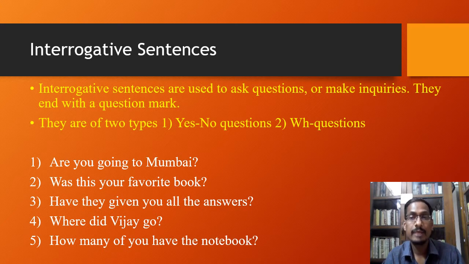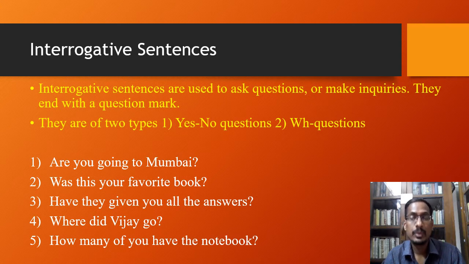And if you see example number 4, where did Vijay go? Or how many of you have the notebook? Here also you find it begins with the word where and also the word how. So they are WH words, and they also end with a question mark.